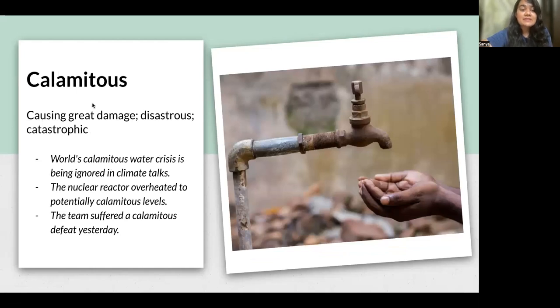Calamitous. Calamitous, you can relate it to the word calamity, like a disaster. And calamitous means disastrous, or something that is causing great damage. Or you can also say calamitous is catastrophic. For example, the water crisis that the world is facing is one calamitous crisis.